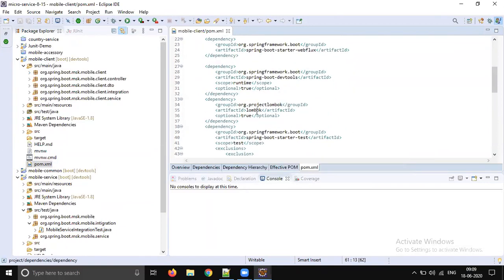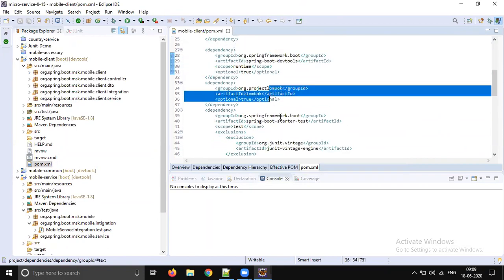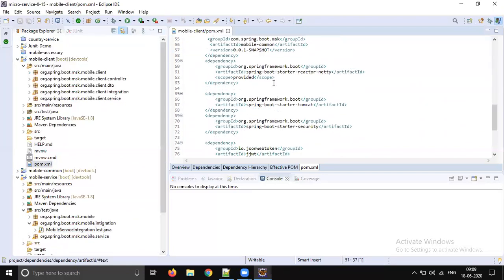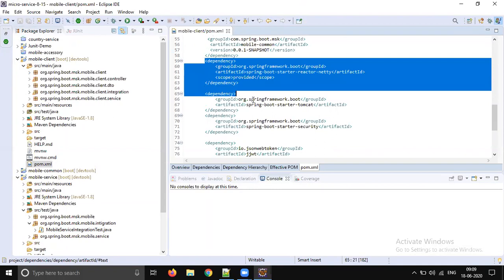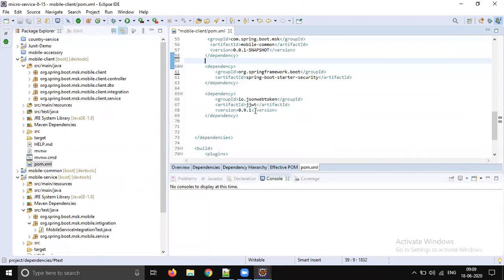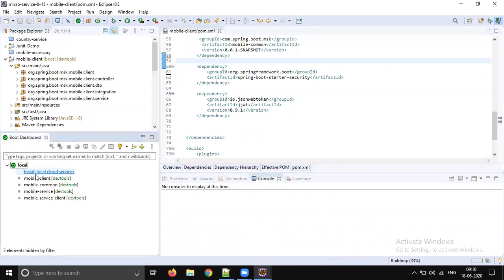We have WebFlux, DevTools, Lombok, test. We have Project Reactor, mobile common, Reactor Netty, right? So we are excluding the Reactor Netty. Let's not do that. Let's run on the Netty server itself, right? First of all, let's see whether this application is working fine or not. First, let's do the testing.